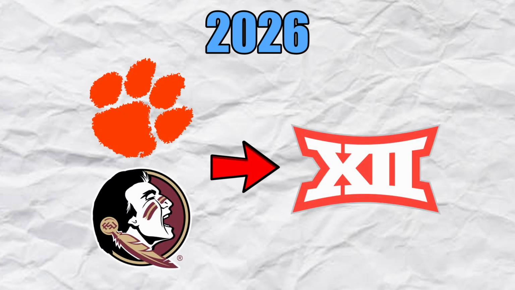Next, in 2026, we have the always trustworthy rumors that FSU and Clemson are leaving the ACC. And if the Big Ten and the SEC are to be trusted, they aren't. They will not be joining either of those conferences. So with the only other power conference left to house them, they'll be going to the Big 12. Nothing else needs to change at this point, but more will change in a few moments.